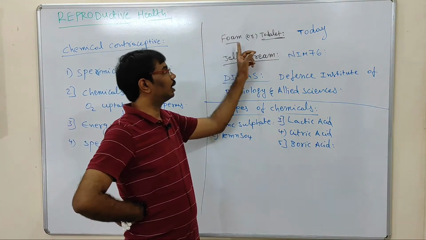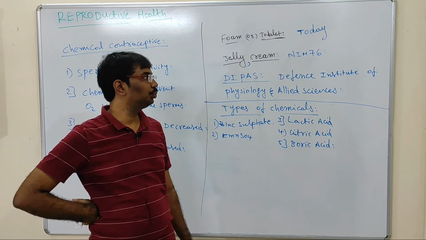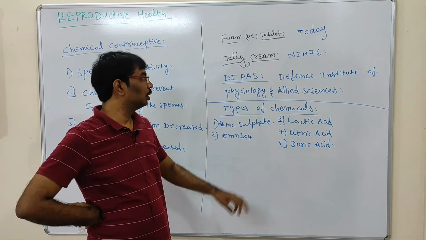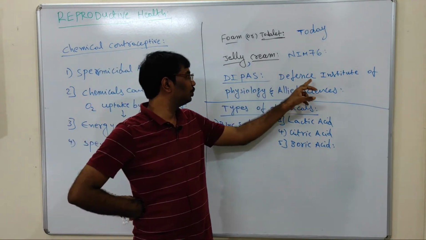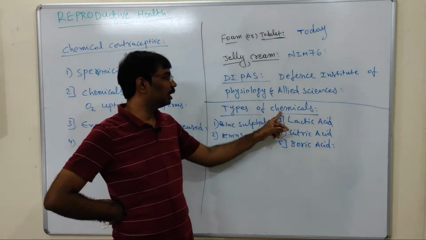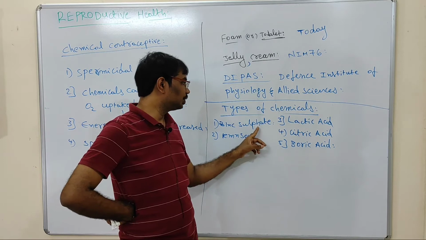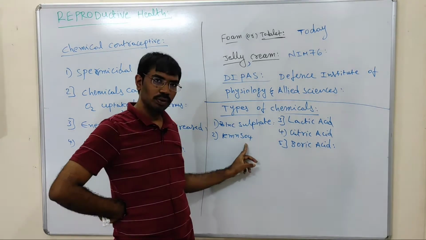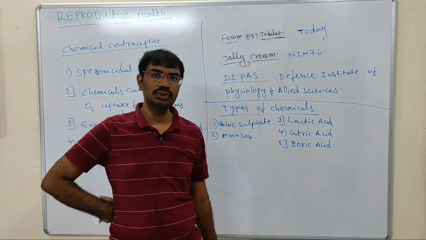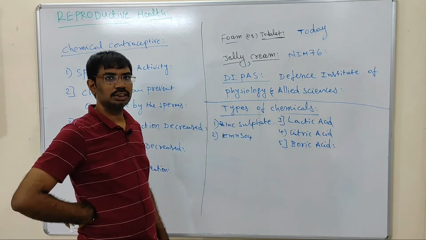Okay, so for foam or tablet, the brand name is Today, and for jelly or cream, the brand name is Nim 76. So this is developed by the Defense Institute of Physiology and Allied Sciences. Okay, so the types of chemicals utilized for chemical contraceptives are zinc sulfate, KMnO4, citric acid, lactic acid and boric acid. So we can use these to prevent pregnancies. So this is one contraceptive method.